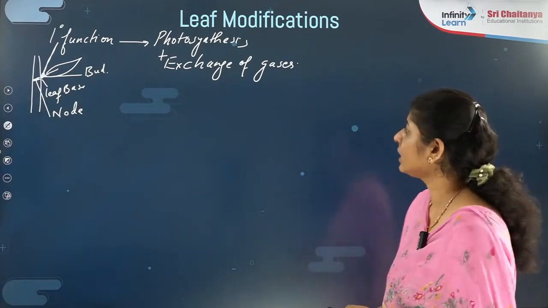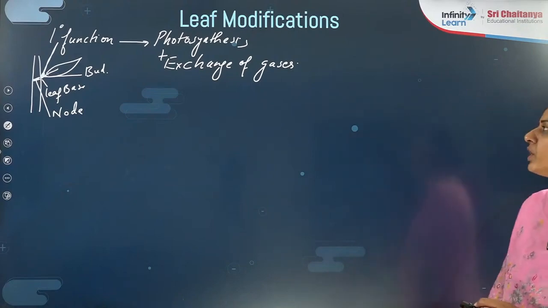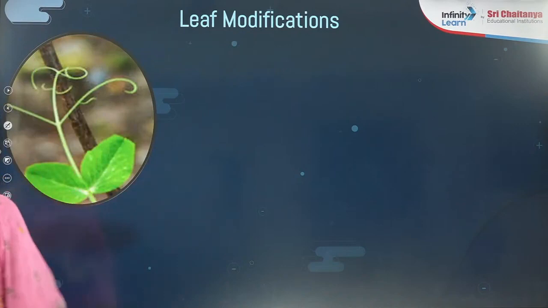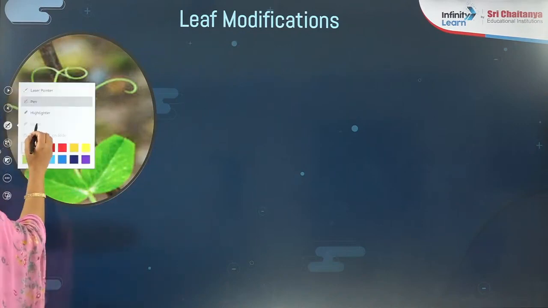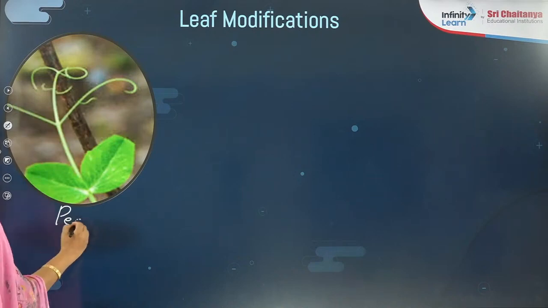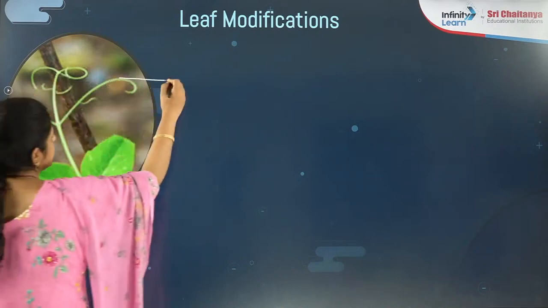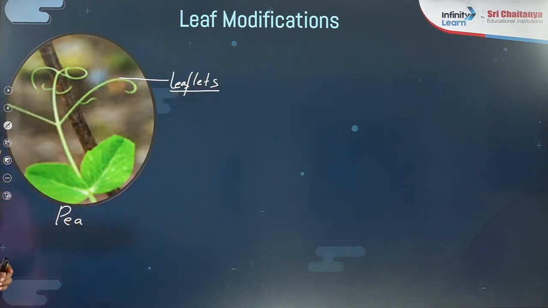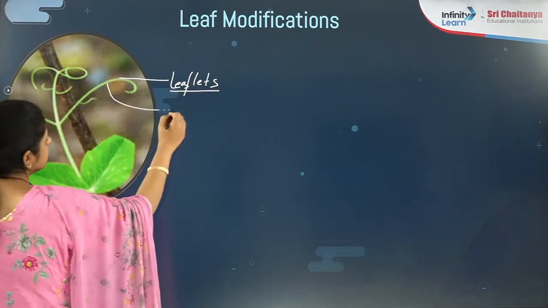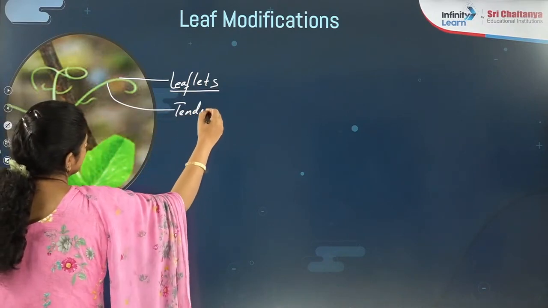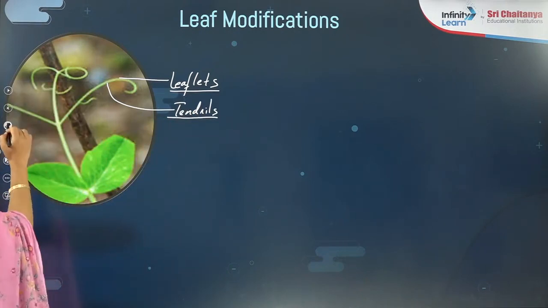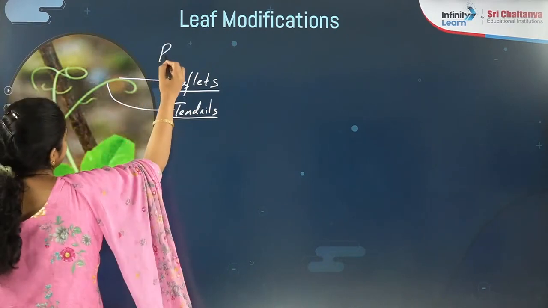Now coming to the last topic of the day about the leaf modification, let's see the first one. Here you will find the modification of the leaf, for example, in the case of the pea. In the case of pea, the terminal leaflets, these are the leaflets of the compound leaf of the pea, are modified into what thing? Tendrils. Are you getting that? You will find this word here, right? So the example here, you must remember, is pea.